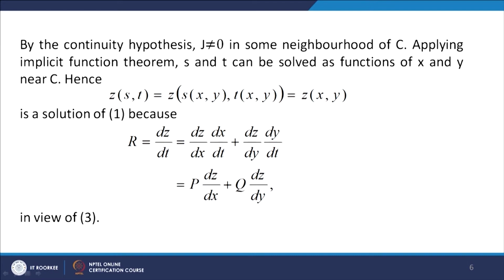From the characteristic system we know that dx/dt is equal to p and dy/dt is equal to q. So, p ∂z/∂x + q ∂z/∂y. They should actually be the partial derivatives. We should be writing it like this.